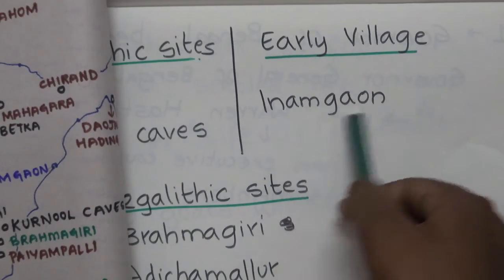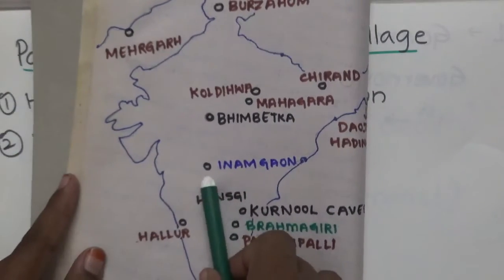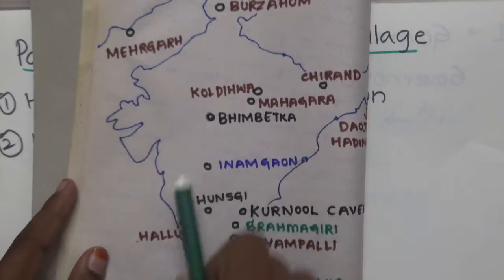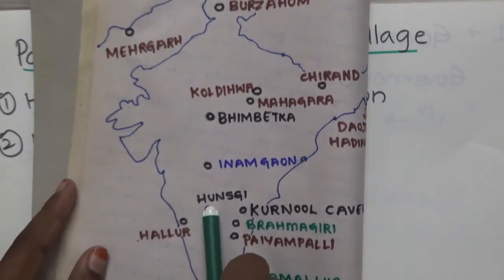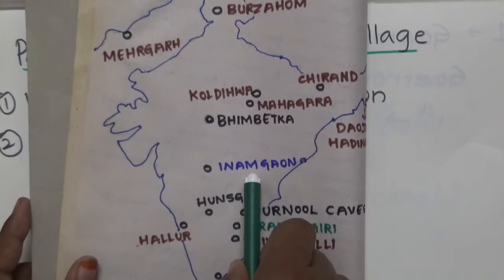And now Inamgaon was the early village. We can see Inamgaon over here. Kurnool caves and Hunsi are here, and this is Inamgaon. This is the earliest village.